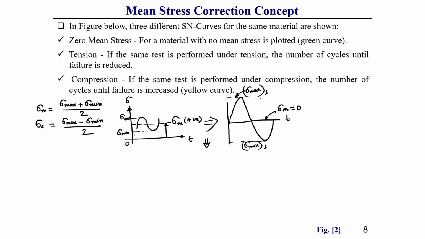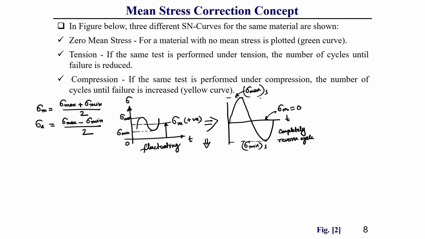This is actually a completely reverse cycle, whereas the earlier one is the fluctuating type of loading case.